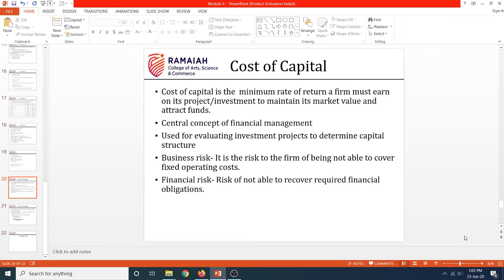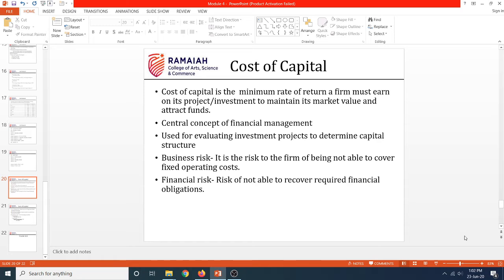Next, this is a central concept of financial management. The whole of financial management actually lies on this cost of capital, because in capital structure and theories of capital structure, all those places we have discussed cost of debentures and cost of equity. So it's one of the most basic concepts upon which your whole financial management stands. Next, it is used for evaluating investment projects and to determine capital structure. So this I've explained. Next.